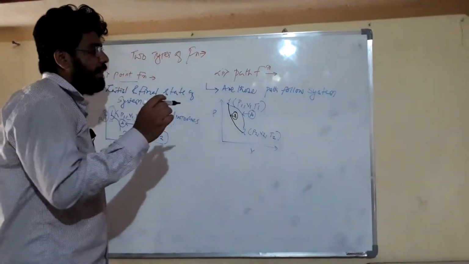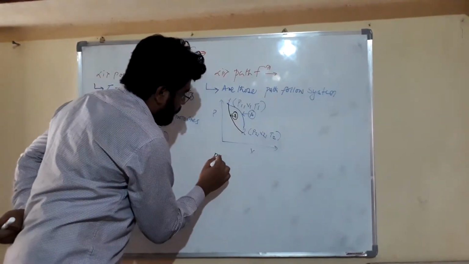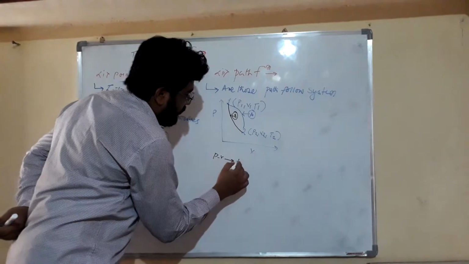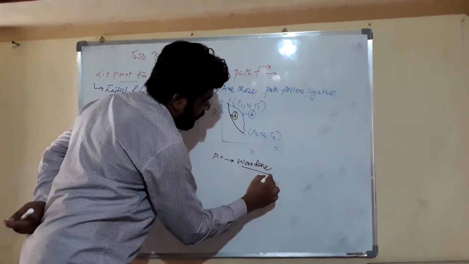Dear friends, the area under the pressure and volume diagram is called the work done by that system.